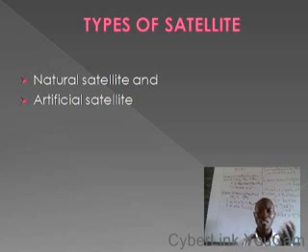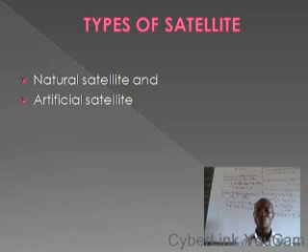So what is a natural satellite? A natural satellite is any object that is orbiting a planet, but such a satellite is not man-made. An example is the moon. For instance, the Earth's moon, which is revolving around the Earth, is an example of a natural satellite.